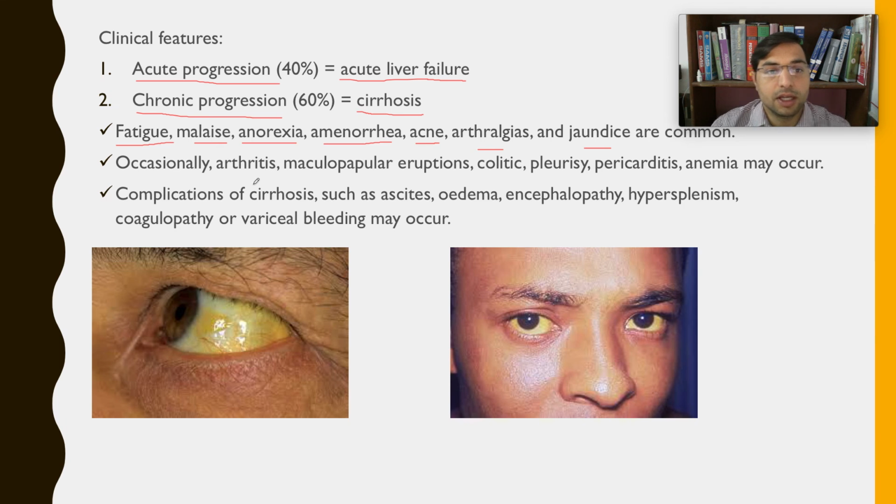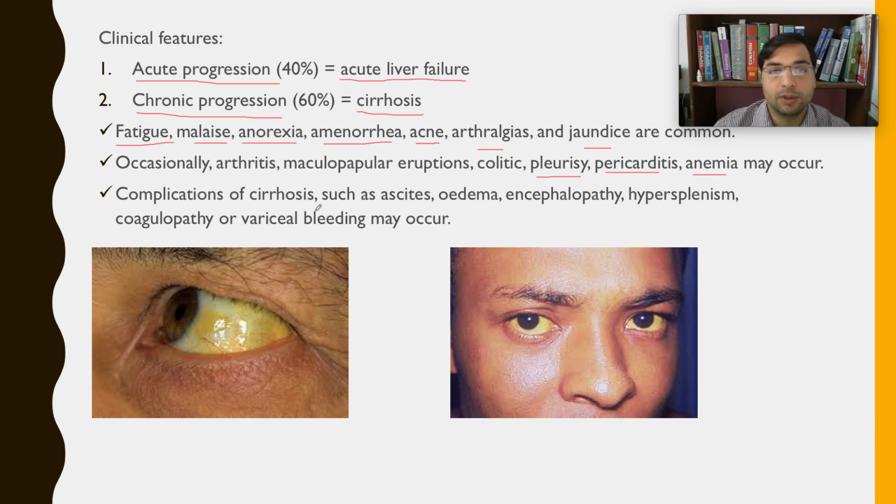Occasionally, arthritis, maculopapular eruptions, right? That is small dot-like structures over the body. Arthritis is joint pain, bone pain, right? Then colitis, pleurisy, right? Pleurisy, you have to get it by yourself, right? I have taught this pleurisy. Pericarditis, right? Anemia. So all these symptoms might occur occasionally.